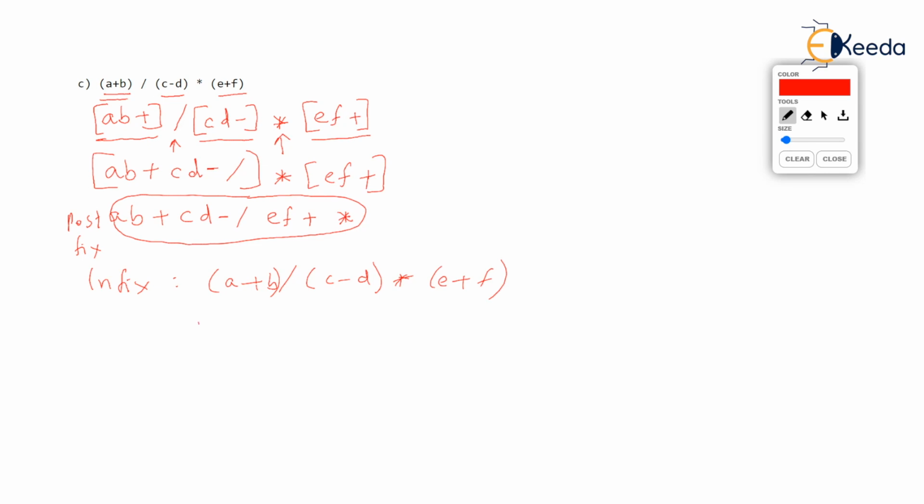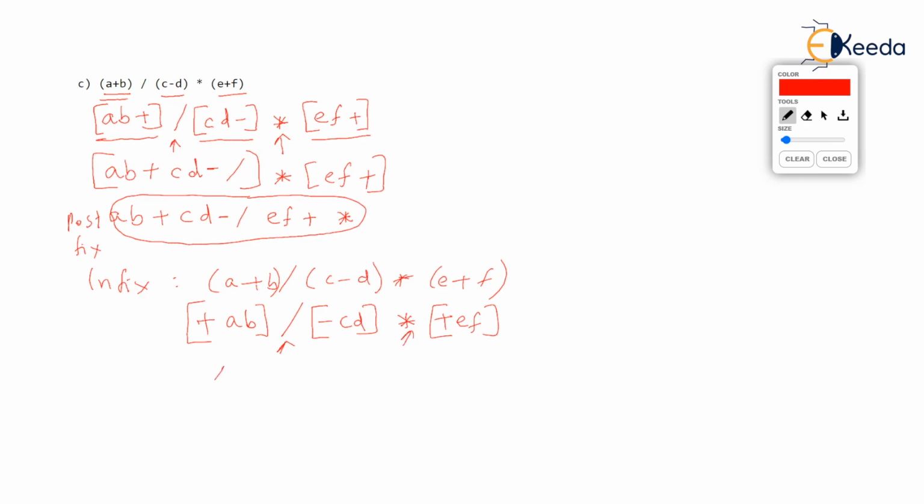Bracket solved first, so it should be plus AB. One operand. Now slash. Bracket solved first again, C minus D, so minus CD. One operand. Now into, bracket solved first, E plus F becomes plus EF. And now division and multiplication. So division will be done.